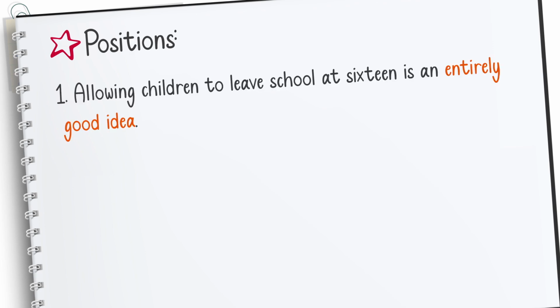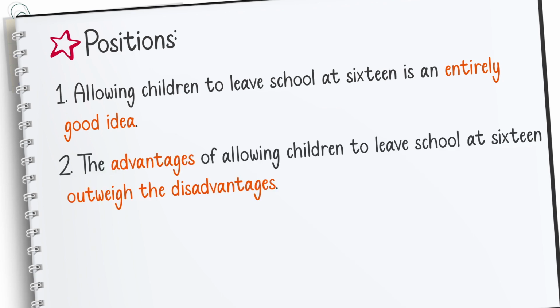All right. The first one is you think that allowing children to leave school at 16 is an entirely good idea. This is your first approach, right? Then you should provide your supporting details, right? The second position is that the advantages of allowing children to leave school at 16 outweigh the disadvantages.